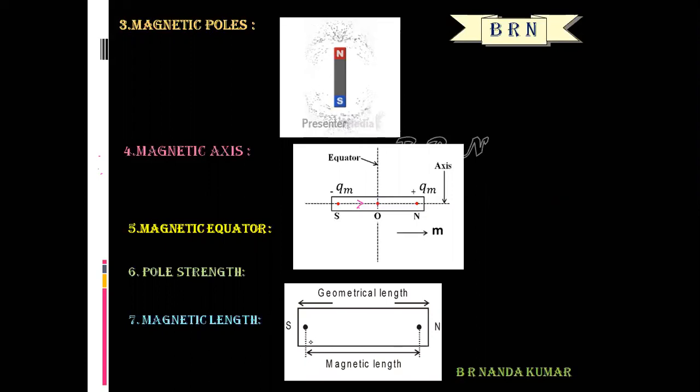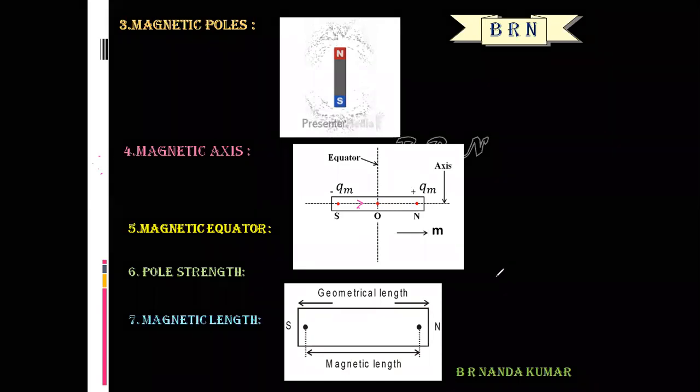The distance between the two poles of a magnet is called magnetic length. Magnetic length is slightly less than the geometrical length.